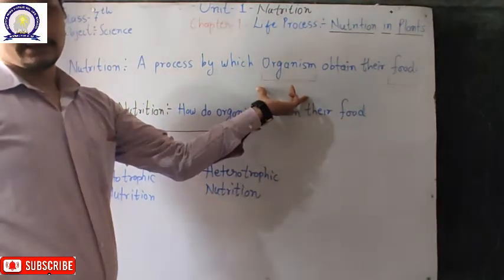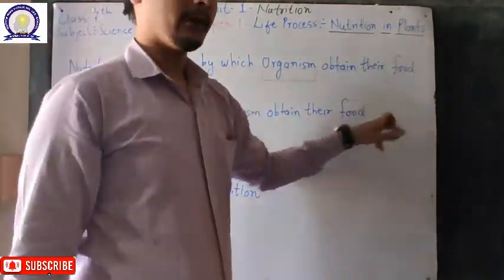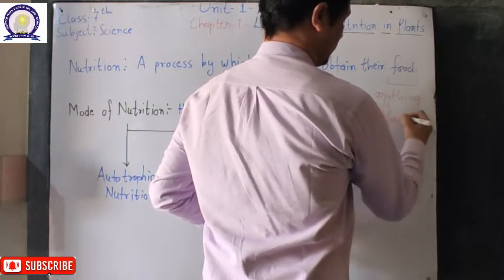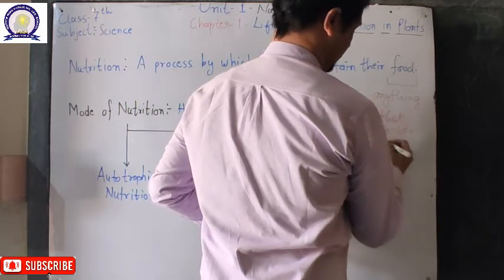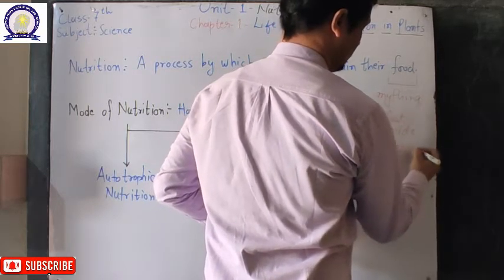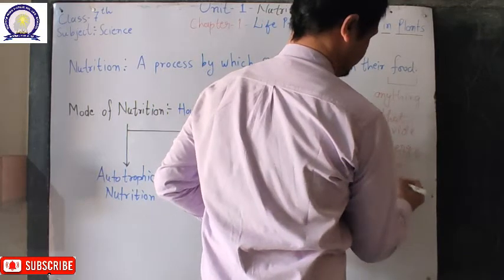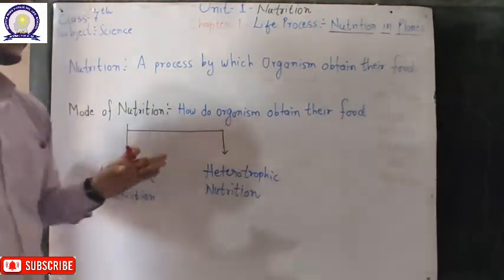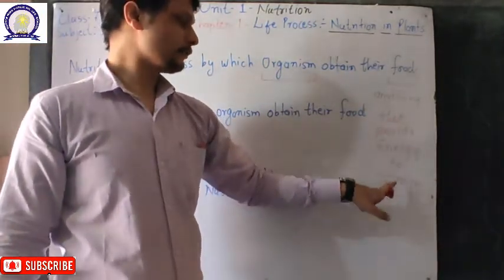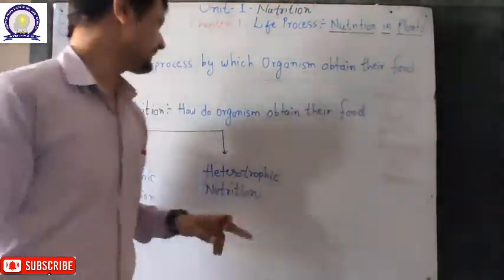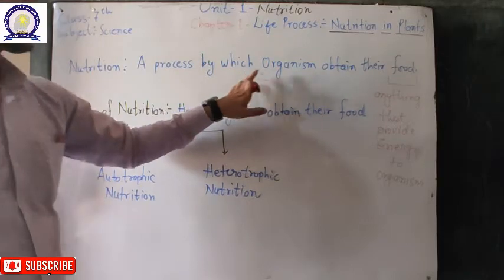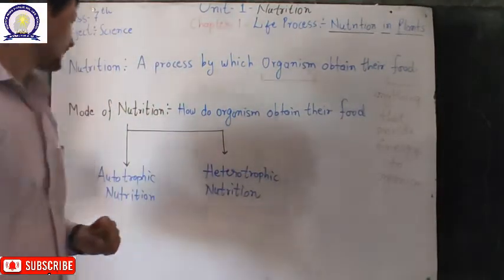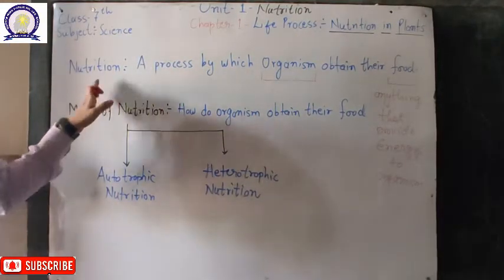They are categorized as organisms, and here the word food stands for anything that provides energy to organisms. So not only your daily food, but any other items that provide energy to an organism are called food. Basically, nutrition is a process by which organisms obtain their food, and food is anything that provides energy to the organism.